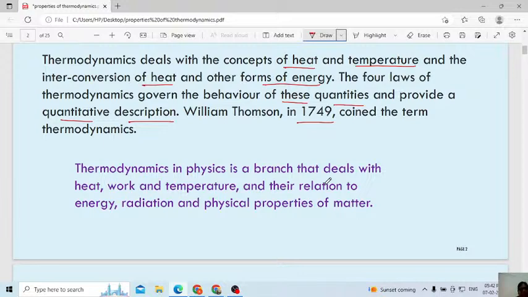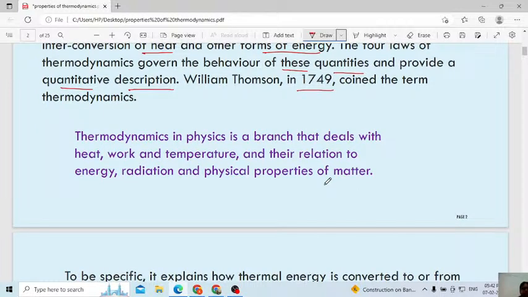Okay. Then what is the definition of thermodynamics? Thermodynamics in physics is a branch that deals with heat, work, temperature and their relation to energy, radiation and also physical properties of matter. Mainly, the proper definition of thermodynamics is that it is a branch of physics that deals with heat, work, temperature, and how they are related to energy, radiation, and physical properties of matter.